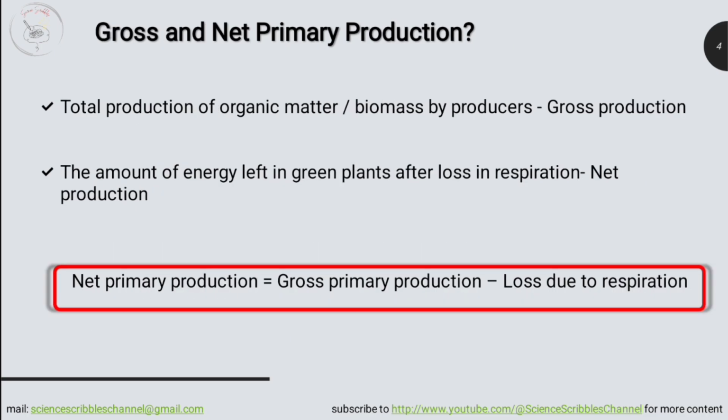Gross and net primary productions of ecosystems are of great significance. Gross primary production is the total amount of organic matter produced due to photosynthesis, whereas a good fraction of this gross amount is utilized by the producers themselves for their respiration. The amount of energy or food left in green plants after respiration is the net primary production, which means the added growth of plants. So, net primary production is equal to gross production minus respiration.